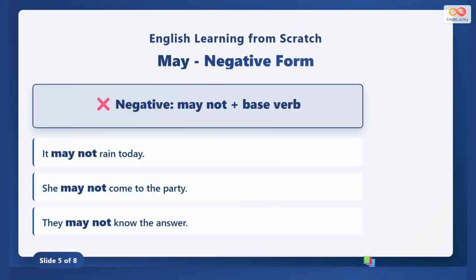To make negative sentences with may, use may not followed by the base verb. For example, "It may not rain today" means there is a chance it will not rain. "She may not come to the party" means it is possible she will stay away. "They may not know the answer" means maybe they do not know.